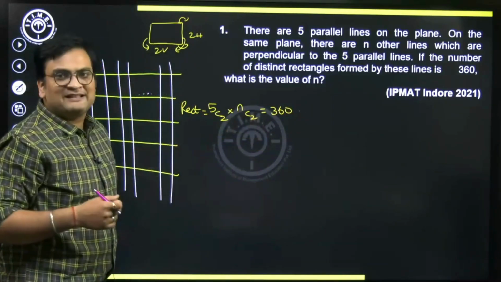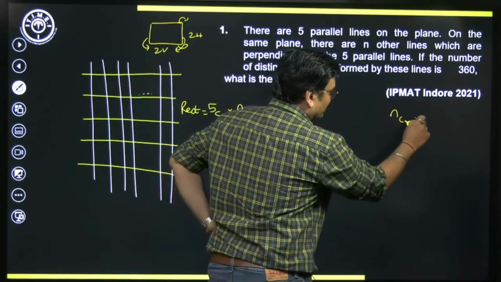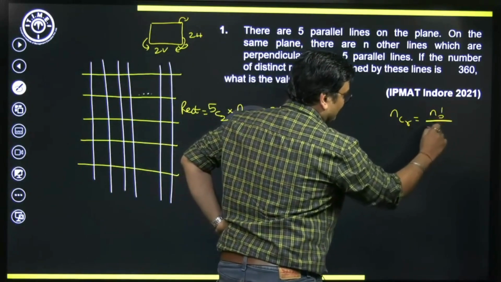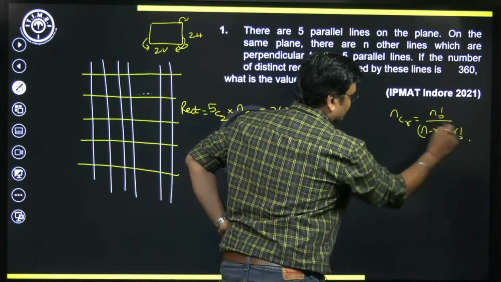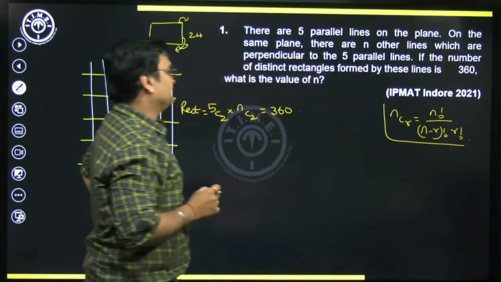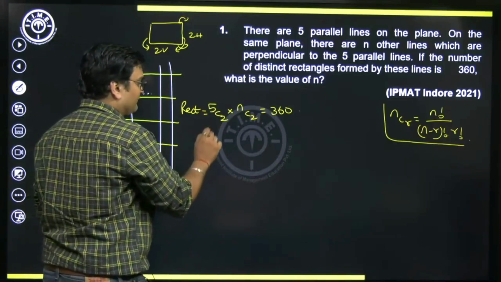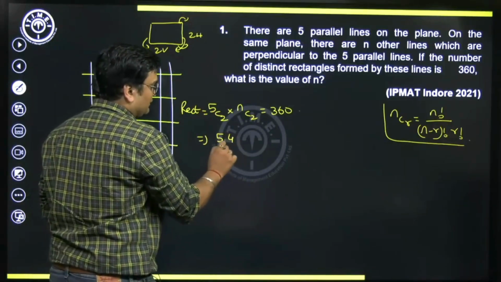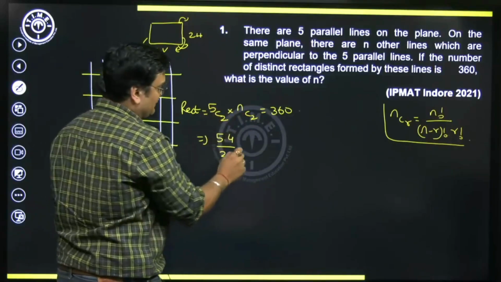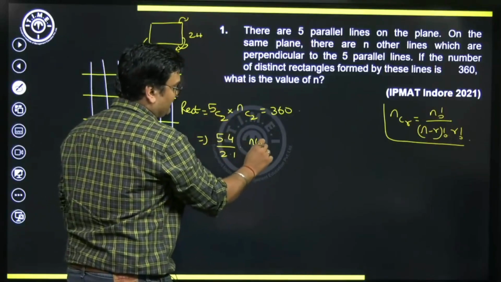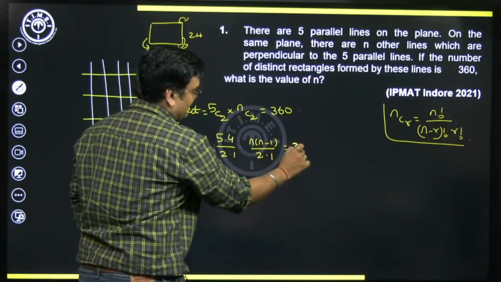Now, what is 5C2? I hope we know the formula. The formula for nCr is n factorial upon (n minus r) factorial into r factorial. If you apply the formula for 5C2, you would get 5 into 4 by 2 into 1. When you apply the formula, you'll get this kind of expression. Into nC2, which is n into (n minus 1) upon 2 into 1. This is equal to 360.